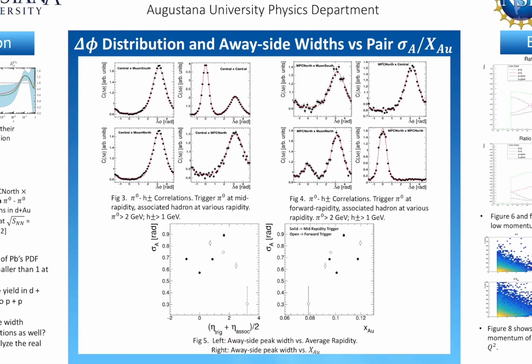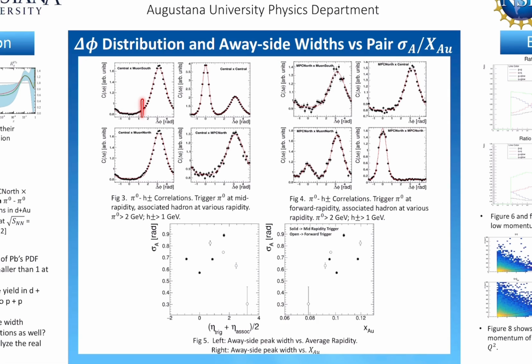Central is the absolute value of eta smaller than 0.35. Muon North is the eta range from 1.4 to 2.2. MPC North is the eta range from 3 to 3.8.